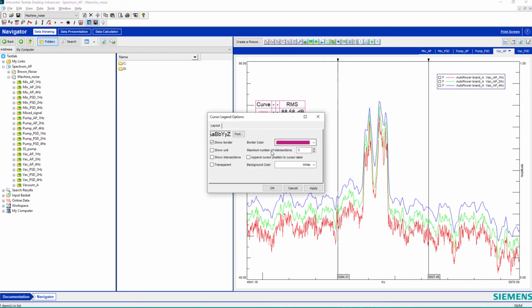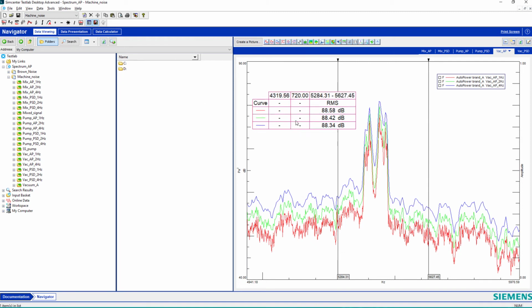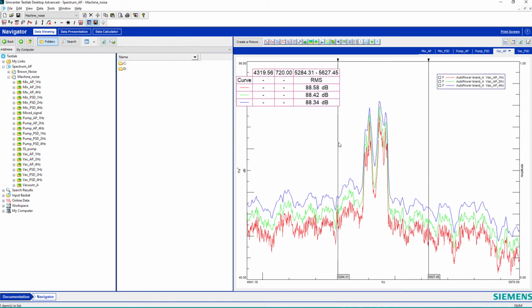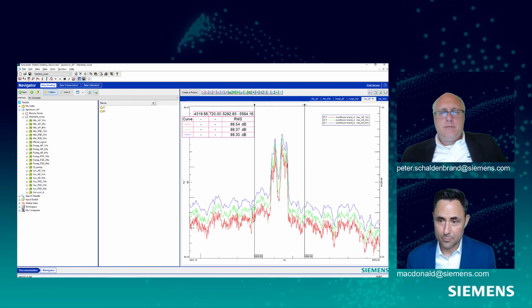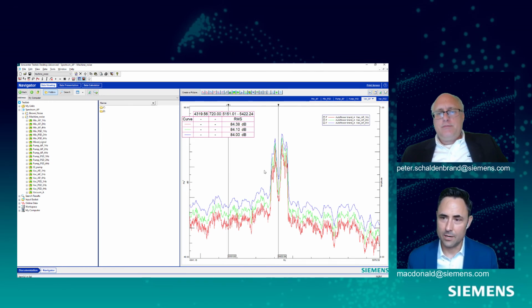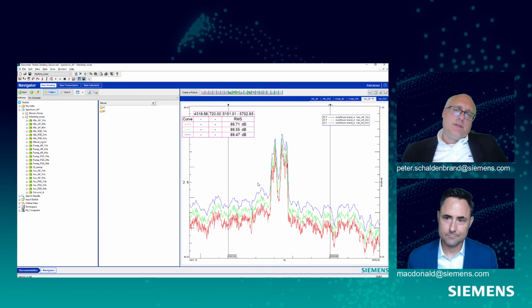Okay, so even though visually they look different, the energy in the signal is the same, huh? Yeah, the energy is still there. It just doesn't get distributed all to one frequency. It's spread across all of the spectral lines, and so by summing them all up, I get that energy back. Good trick is to do that double X cursor with a sum. Okay, thanks.